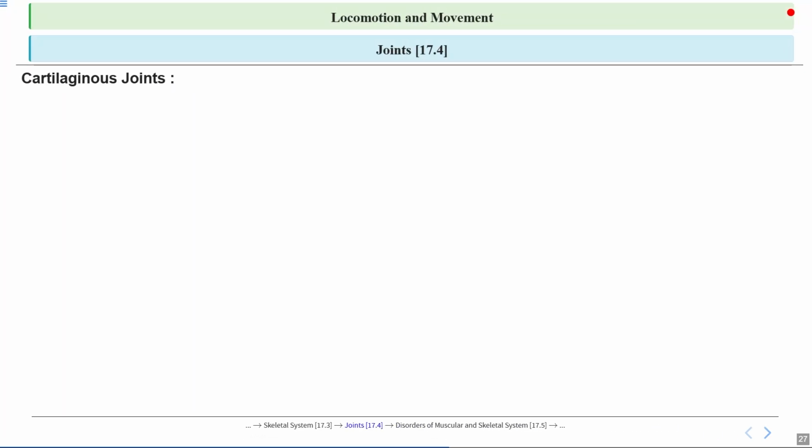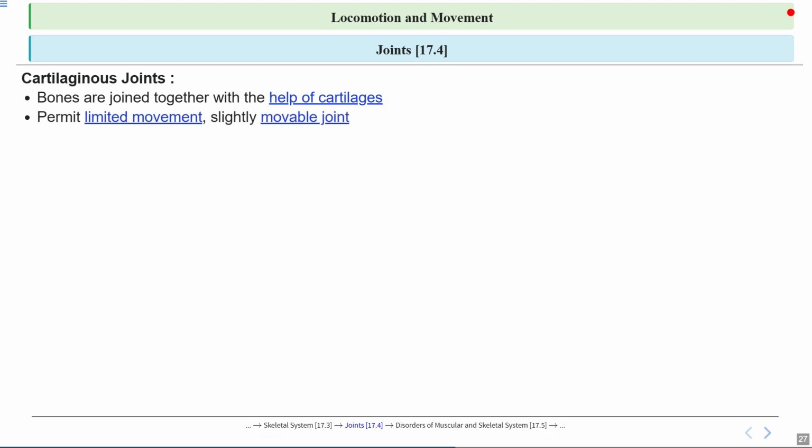So let's talk about cartilaginous joints, which are a special type of joint in our bodies. These joints play an important role in how our skeleton moves and supports us. Let's talk in detail. First, notice that in cartilaginous joints, the bones are joined together with the help of cartilage. You can think of cartilage like a firm but flexible cushion that connects the bones, kind of like the rubber padding between tiles that helps them stay together but allows a little bit of movement.